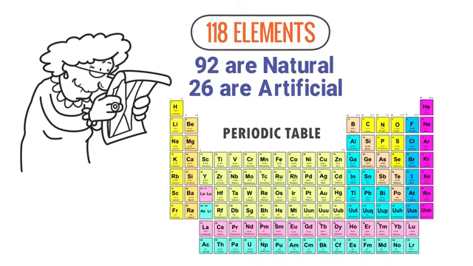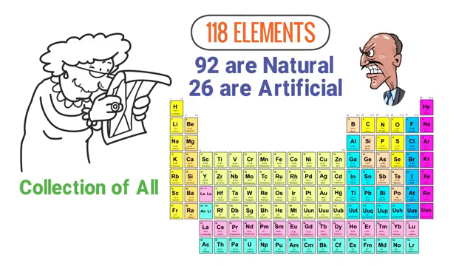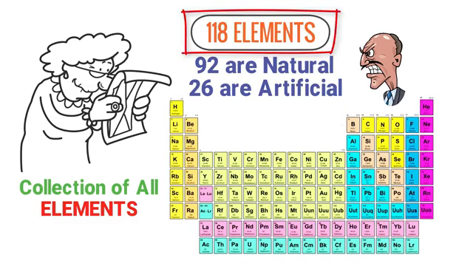For example, you can spot C in the periodic table. It is the carbon element. Similarly, you can spot the oxygen element and hydrogen element in the periodic table. Thus, whenever you see the periodic table, think that it is the collection of total elements, 118 elements that exist in our nature.